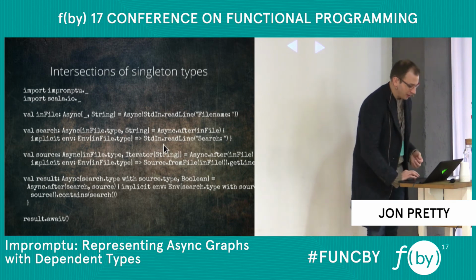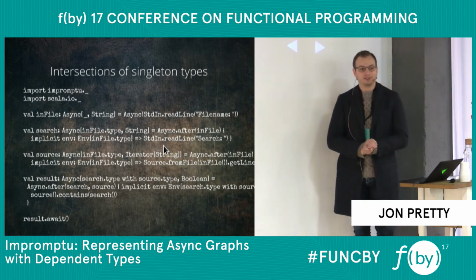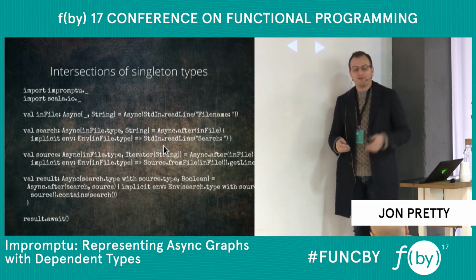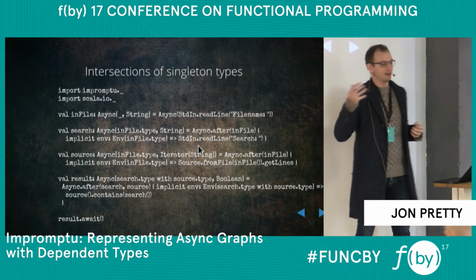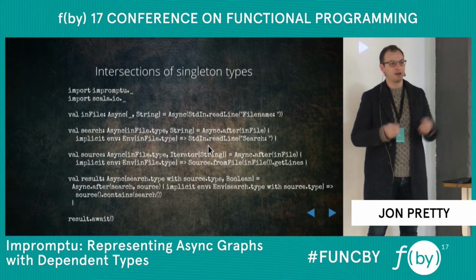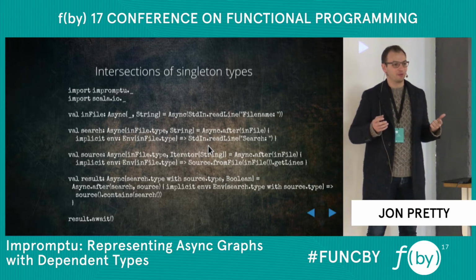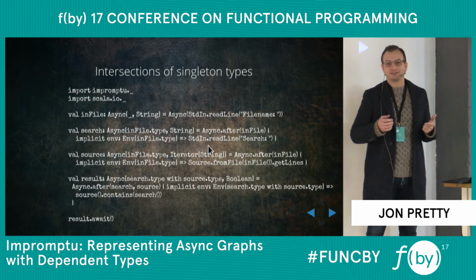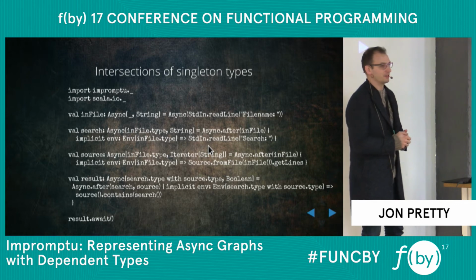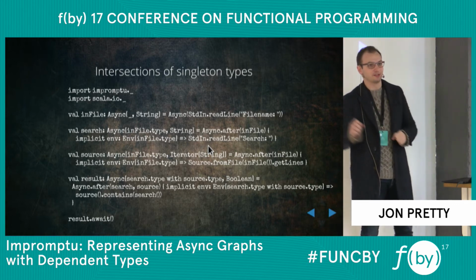So we're going to use intersection types of singletons. This may sound crazy because if you have a singleton type foo.type and another singleton type bar.type, and you take the intersection type of those, that's foo.type with bar.type, it's all the things which are foo.types and which are bar.types, which is absolutely nothing, of course, because only foo is a foo and only bar is a bar, and nothing is both of those things. But that actually doesn't matter, because types are different from sets.